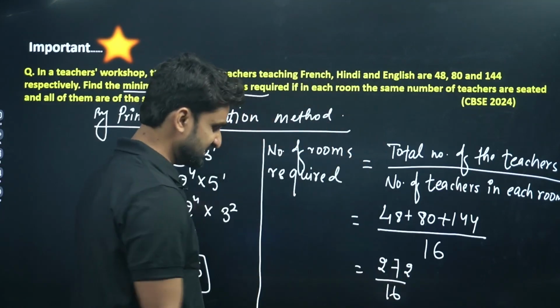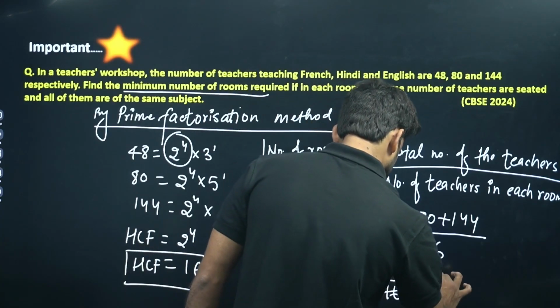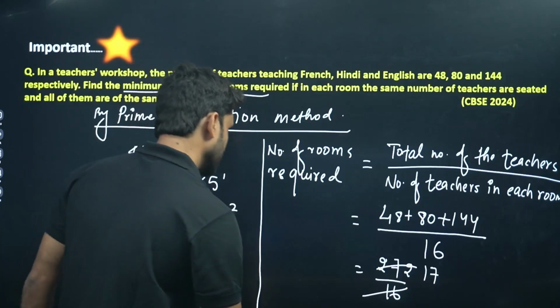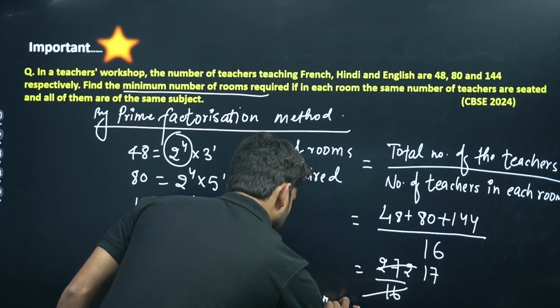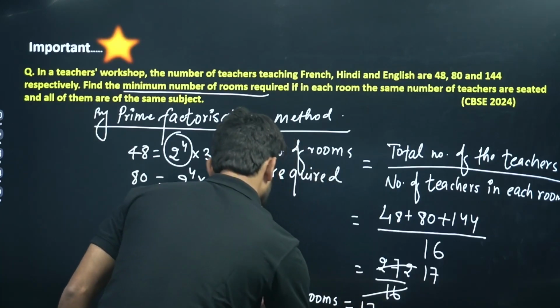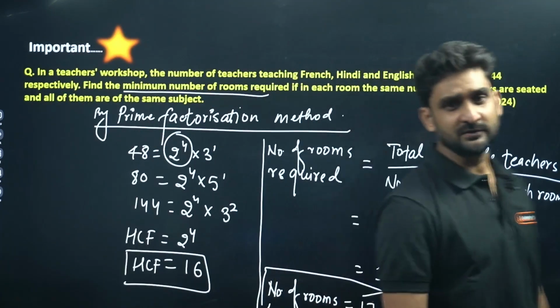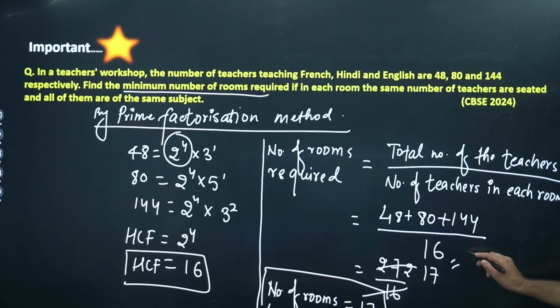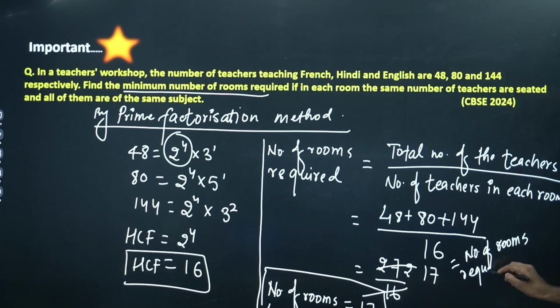By dividing by 16, we get 17. So the number of rooms required is 17. This is the answer here.